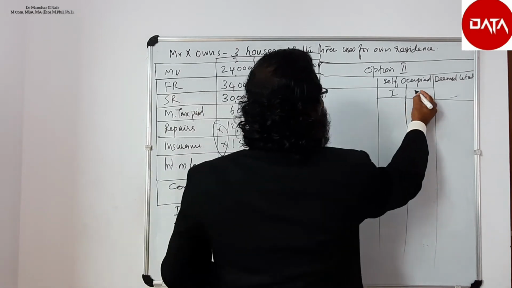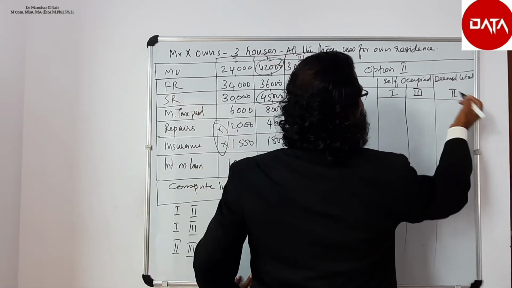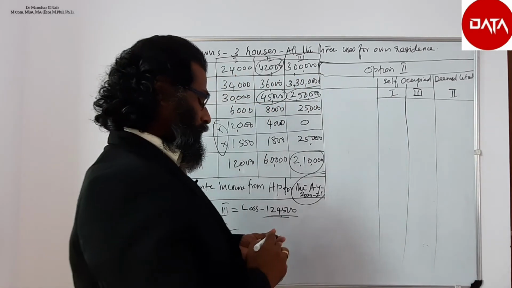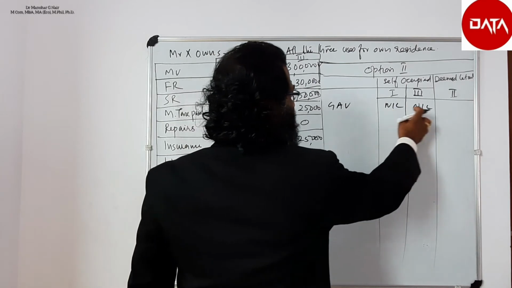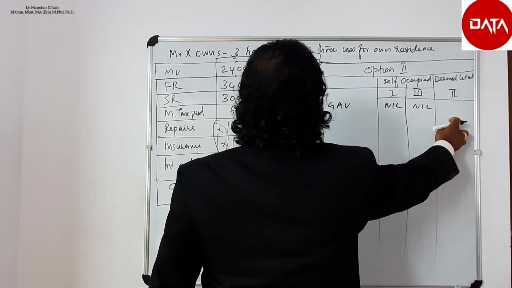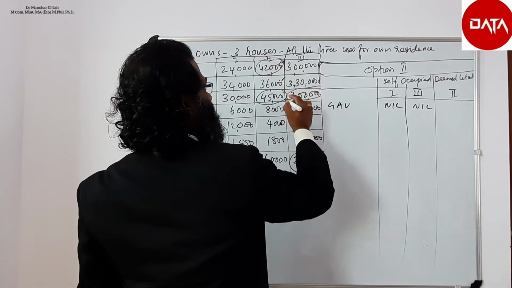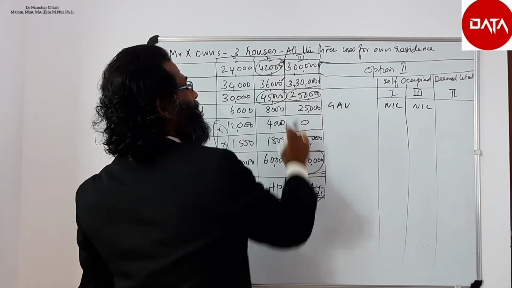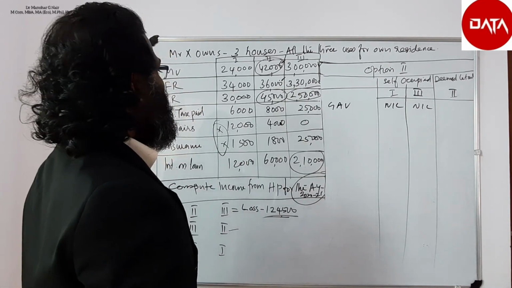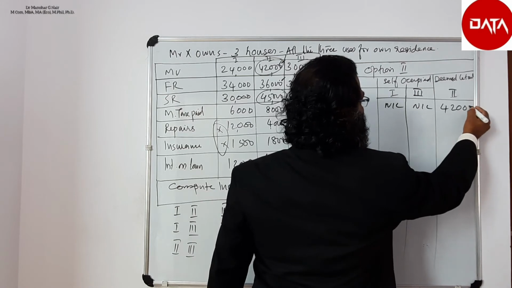Now let us see the second option. 1 and 3 are self-occupied and the second one is deemed to let out. Gross annual value for the first house is nil and the third one is also nil. But for the second one, we have to compare 42 with 36, take the higher, that is 42. Compare it with the standard rent, take the lower one, that is 42,000.